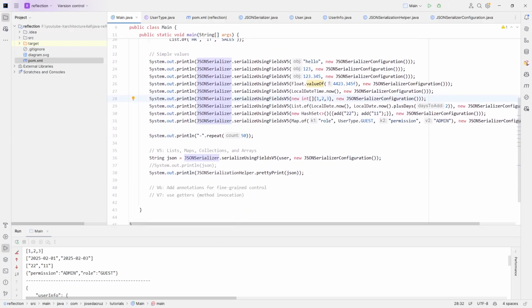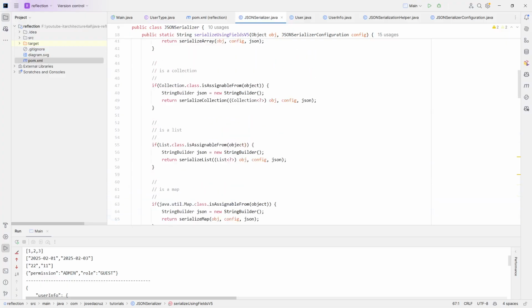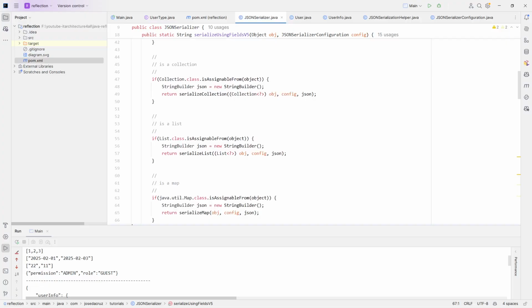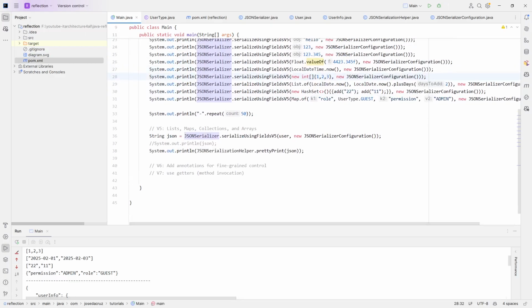So the idea I had was to refactor the serializer from my previous episode, again because of this thing that I've explained. We should consider the array, the list, the map, and even the enum and the collection as a kind of native types. Not native from the technical point of view of Java, but from the point of view of the serializer. The serializer doesn't distinguish between an array, collection, list, or map. At the end of the day, they are all the same array on the output as we saw here, which, by the way, I didn't show you.